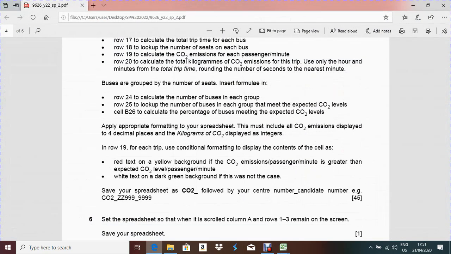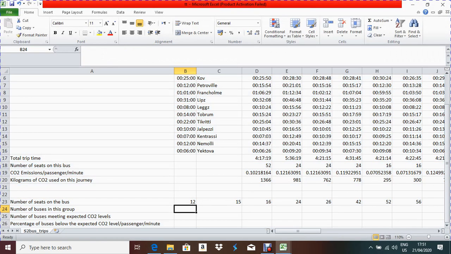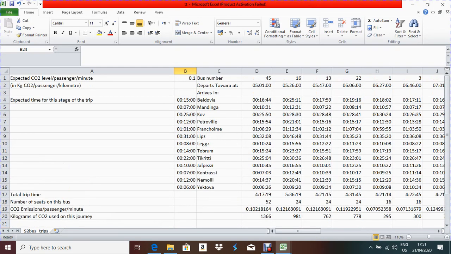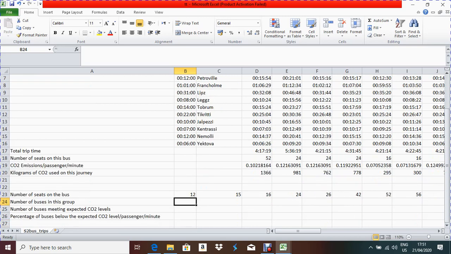Okay, now check the question. Row number 24: calculate the number of buses in each group. So in row number 24, you have to find out the number of buses for each group. Now the question is the number of buses in each group.